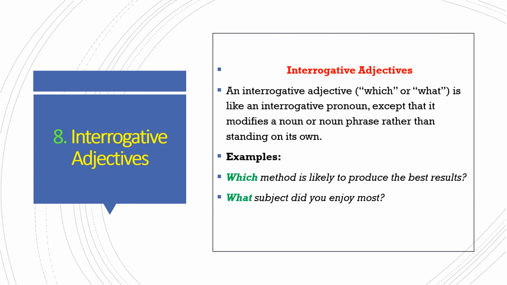Interrogative adjectives. An interrogative adjective, which or what, is like an interrogative pronoun, except that it modifies a noun or noun phrase rather than standing on its own, like: Which method is likely to produce the best results? Which method? Method is a noun, so which is followed by a noun. What subject did you enjoy most? What is followed by a noun, so it is called an interrogative adjective.